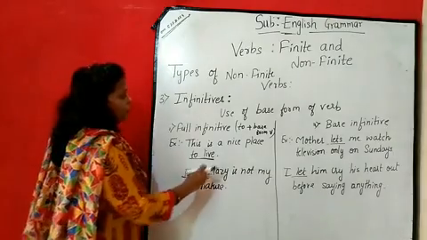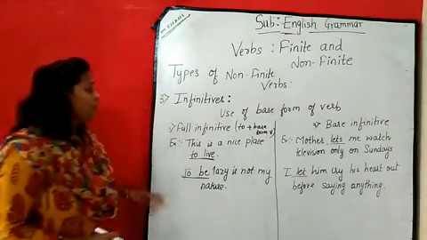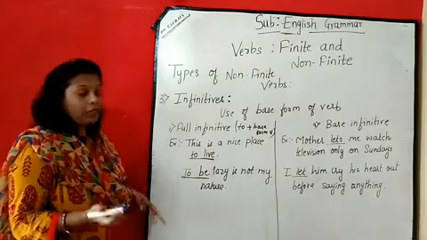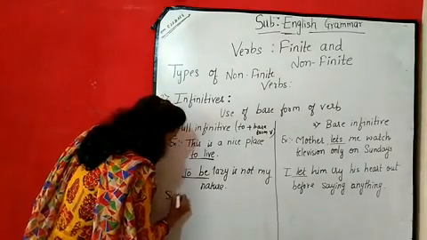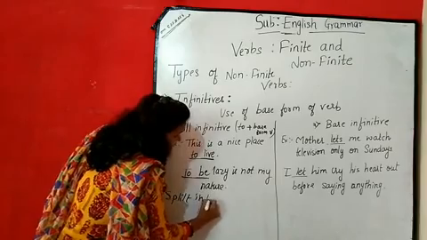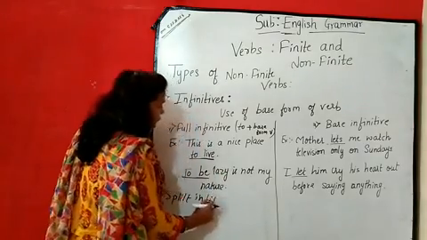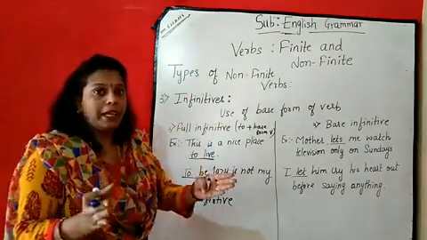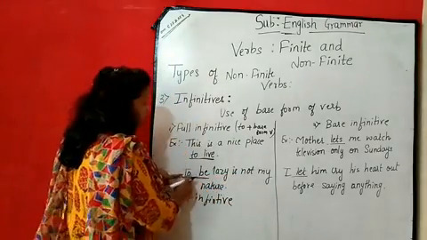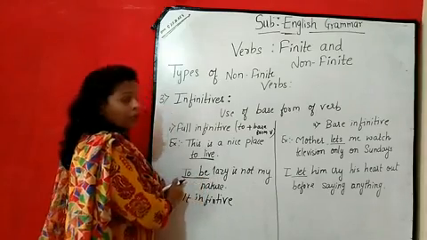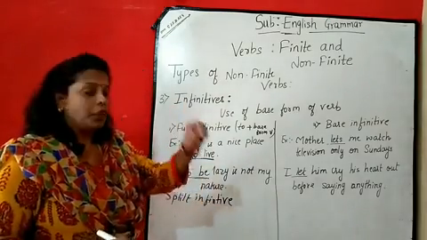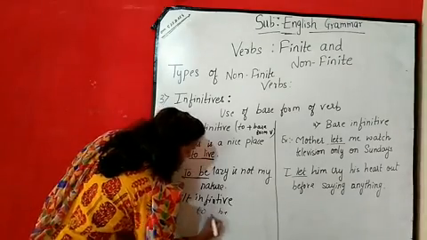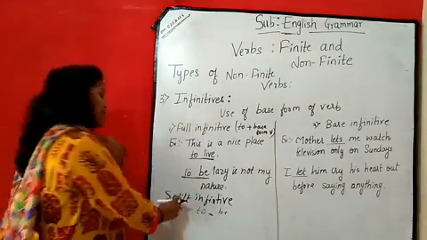And whenever we are going to use to plus base form of the verb, it is called as the full infinitive. One more type of infinitive is there, that is the split infinitive. तो क्या है split infinitive? Now what happened in this? As the name suggests, split means break होना. So between the to and the base form of the verb, one or two words are going to be inserted. मतलब to और base form के बीच में कुछ word आ जाएगा, then it is called as the split infinitive.